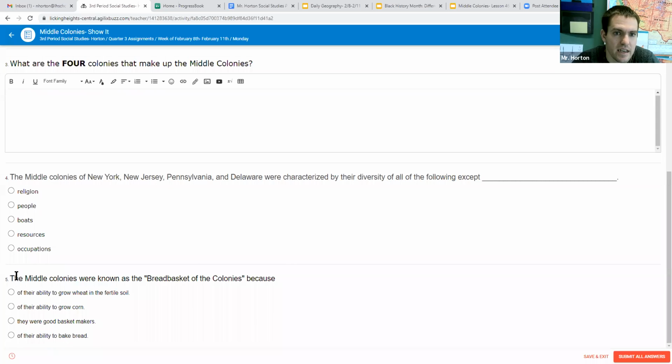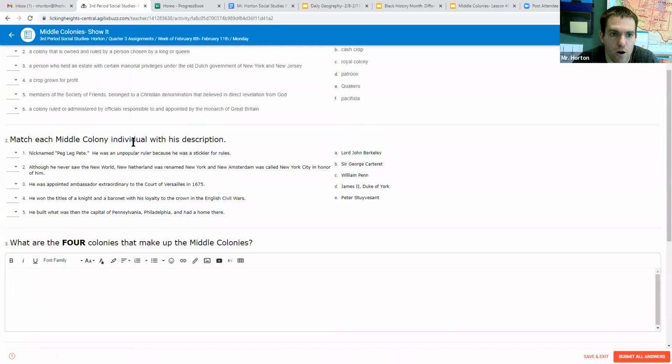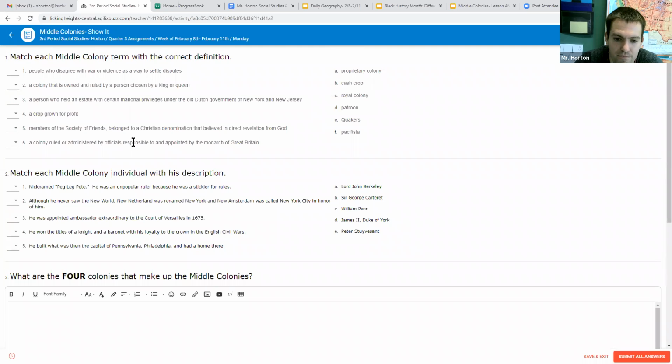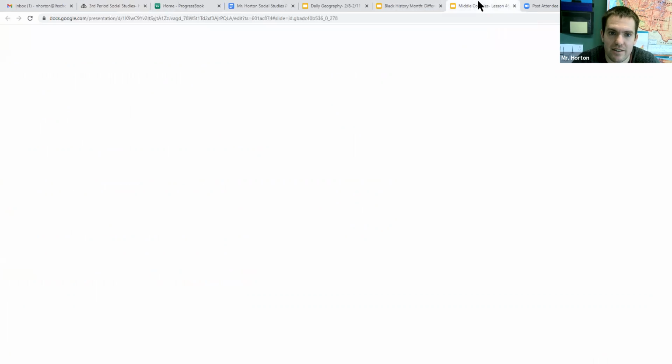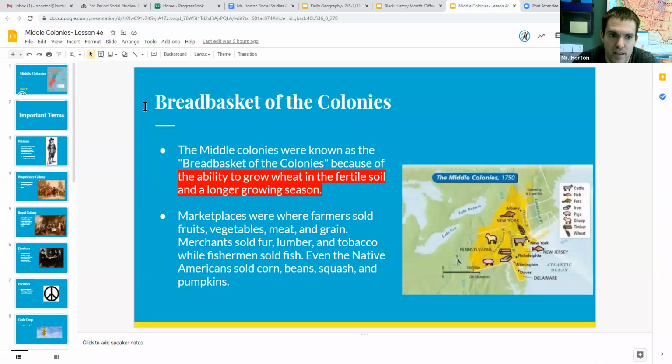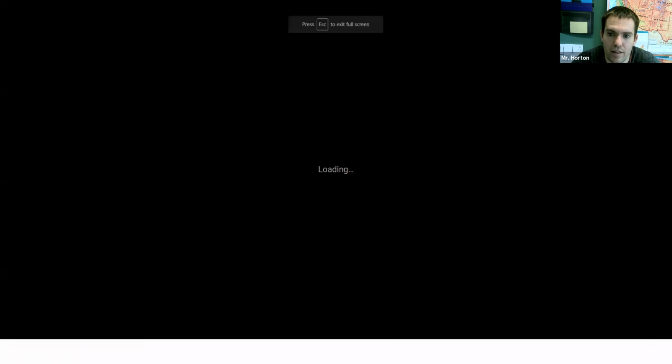And then number 5, it says the Middle Colonies were known as the breadbasket of the colonies because, so why were they known as the breadbasket of the colonies? Okay, why are they known as the breadbasket? We'll take a look at that one as well. Okay, so you guys can have the Show It open as we're going through the lesson, and then we will answer the Show It as we're going through. So make sure you have the Show It open. And now let's get into our lesson for today. So our lesson talking about the Middle Colonies.